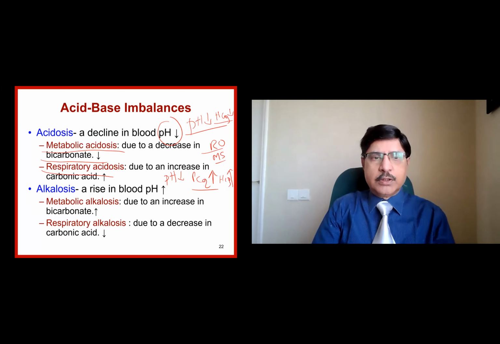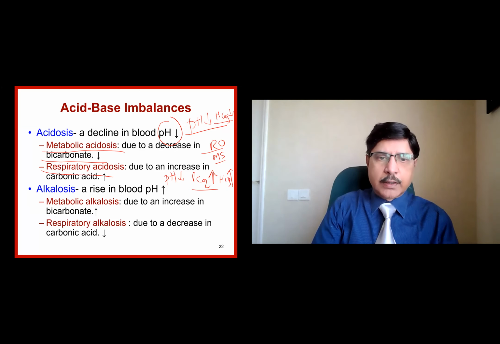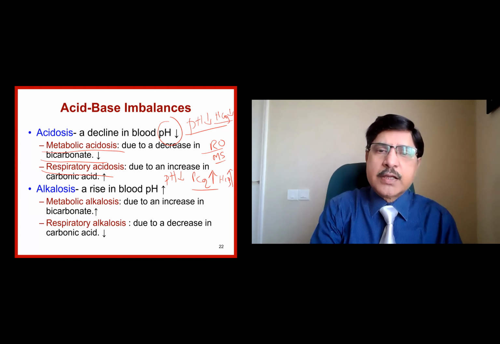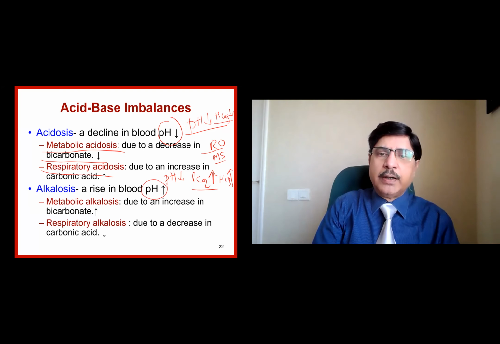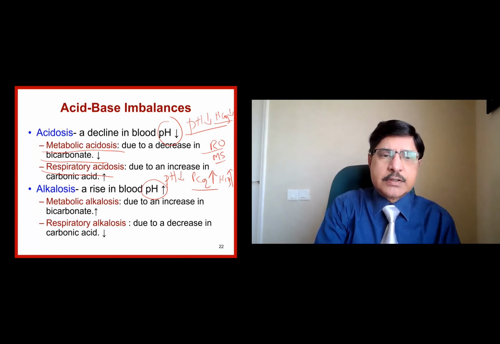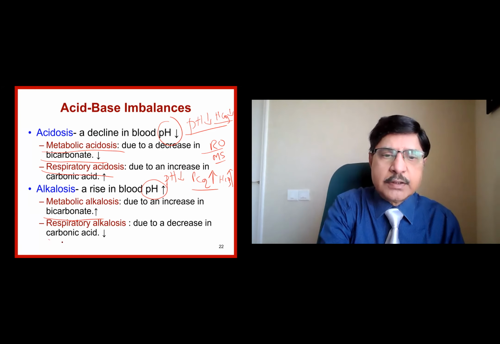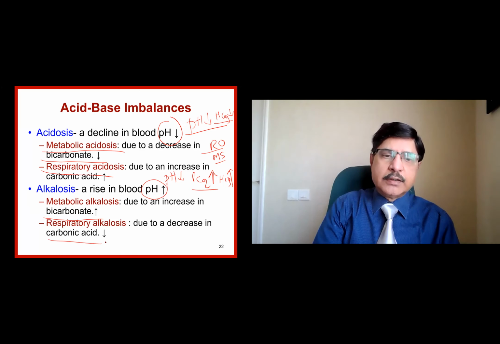Similarly you see the alkalosis, metabolic alkalosis and respiratory alkalosis. Alkalosis means there is less hydrogen ion or an excess of base. In both cases, the pH shifts to the higher side than 7.45. So in alkalosis, the pH will be higher because there are fewer hydrogen ions or excess base. Metabolic alkalosis is due to an increase in the bicarbonate. This is the excess base. Respiratory alkalosis is due to a decrease in the acid. So either a decrease in the acid or an increase in the base can increase the pH.